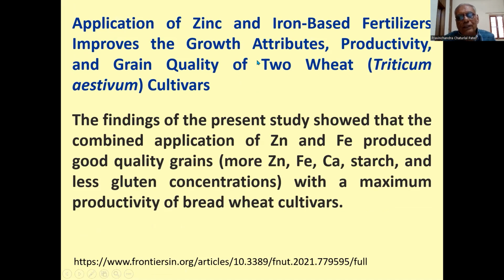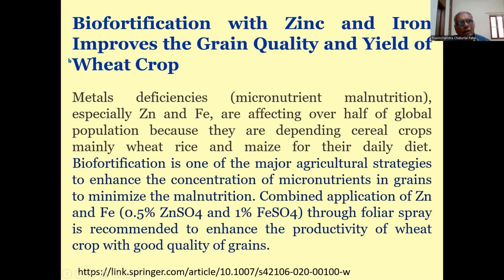Application of zinc and iron-based fertilizer improve the growth attributes, productivity, and grain quality of two wheat cultivars. The finding of the present study show that the combined application of zinc and iron produce good quality grains, more zinc, iron, calcium, starch, and less gluten concentration with a maximum productivity of bread wheat cultivars. So it is a research finding. Then biofortification with zinc and iron improve the grain quality and yield of wheat crop.